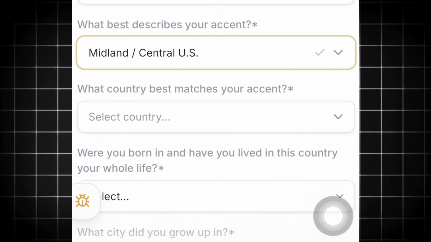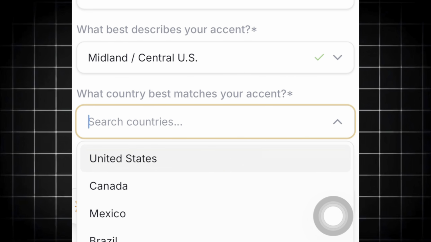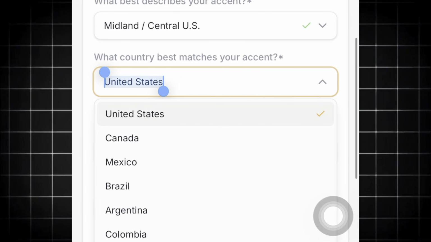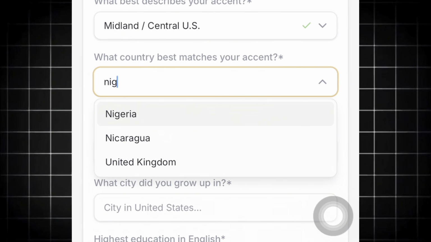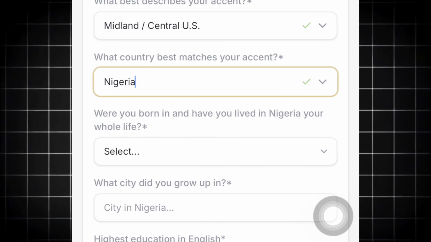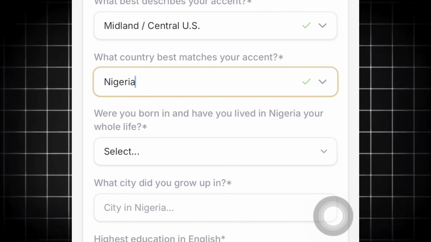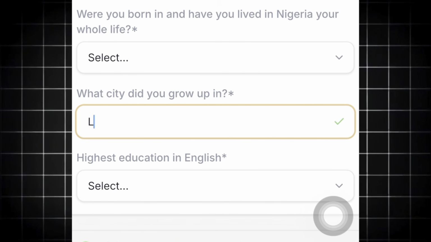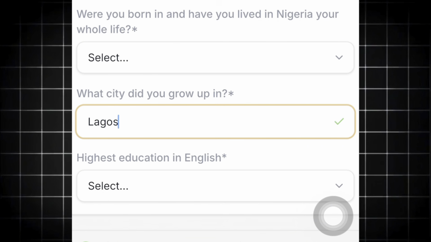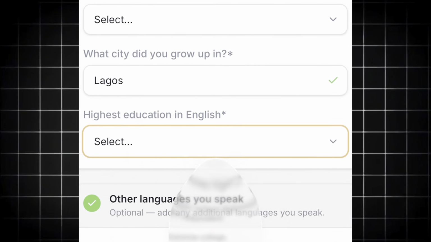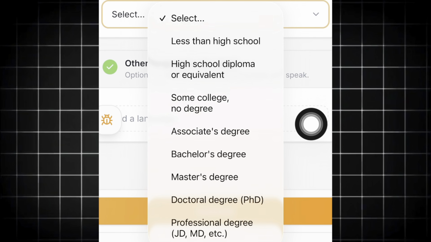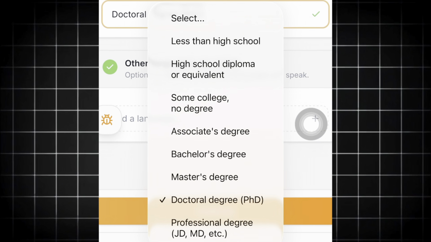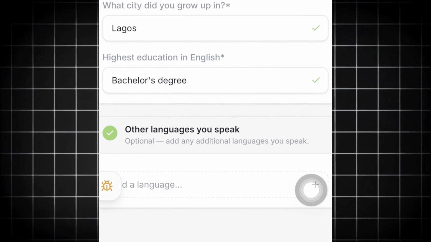So I'm going to just say the Midland Central US, and then search the country that best matches your accent, United States, and then you can still use maybe, let's say, Nigeria. If you speak the accent of Nigerian English, you go ahead and use that. Then, what city did you grow up in? In Nigeria, I said Lagos, right there. And then the next thing is highest education: high school, some degree, and so on. So if you have a PhD, you put it there. If you have, let's say, a bachelor's degree, which is BSc, right?